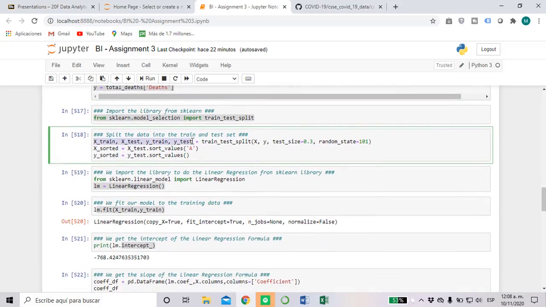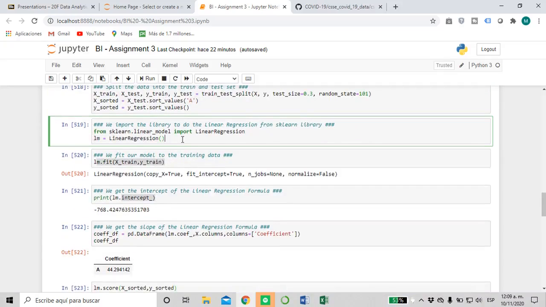And here we can see we're going to first separate our data into our training data and our test data. So we're going to have 30% of the data as our test size. Okay, so here we have that, and basically we sorted the data so they appear in the right order, the x and the y from the test data.